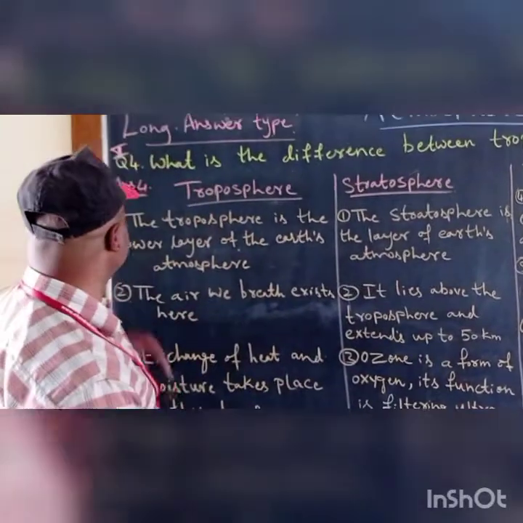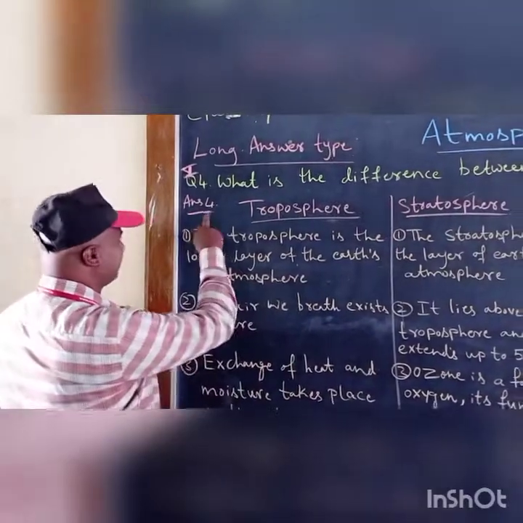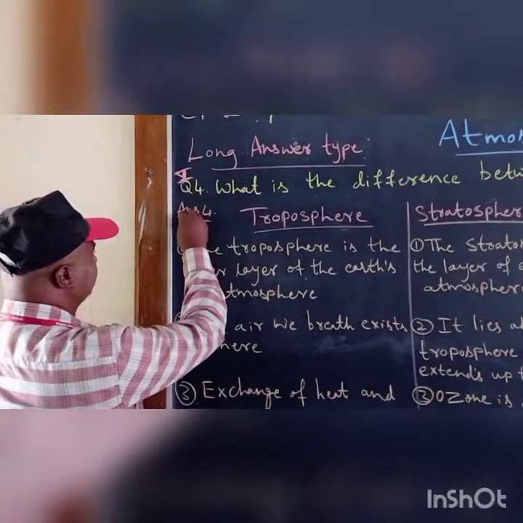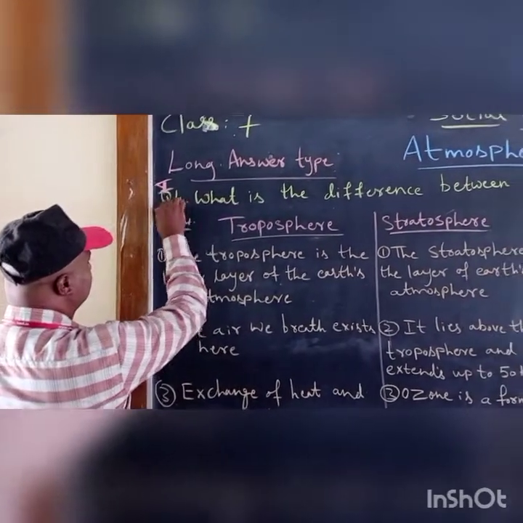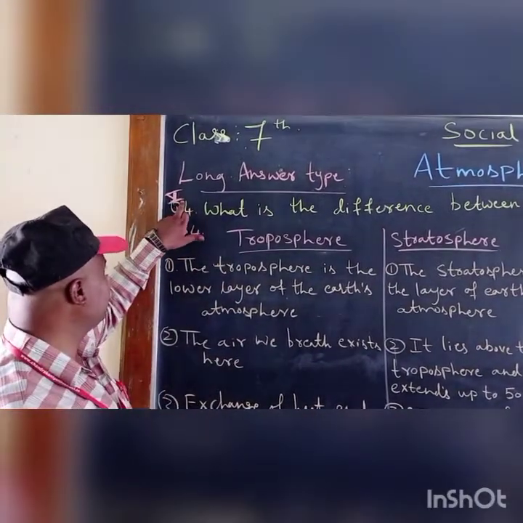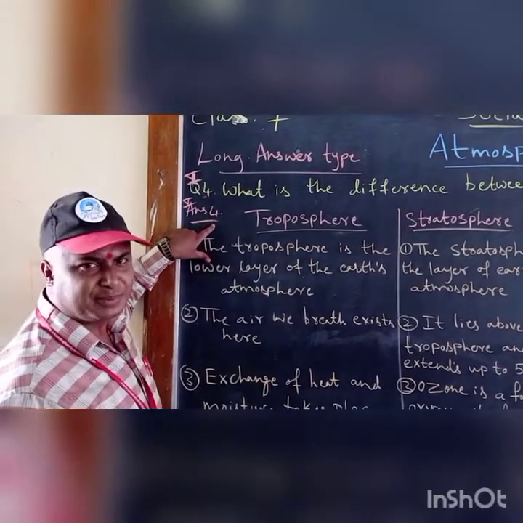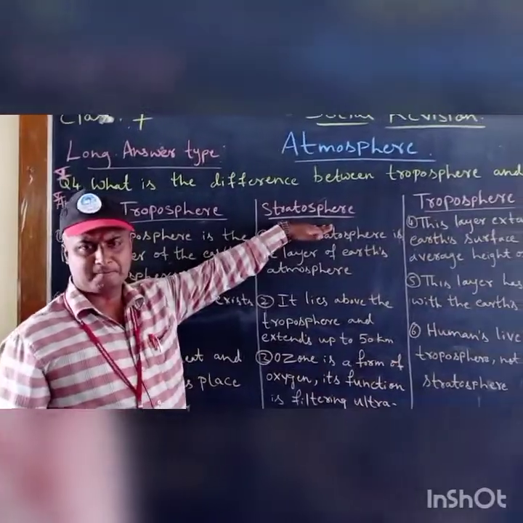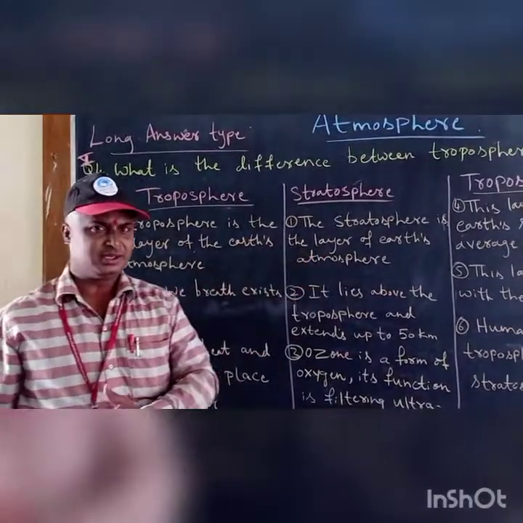If they give this, I said you should make columns. And before writing the answer, in the previous video also I have said, answer number 4, which main? Fifth main. Here in fifth main you are writing answer number 4: troposphere and stratosphere. You are going to differentiate between troposphere and stratosphere.